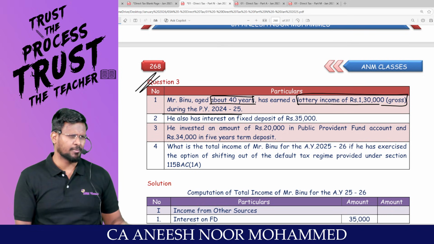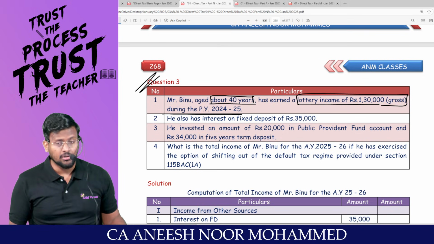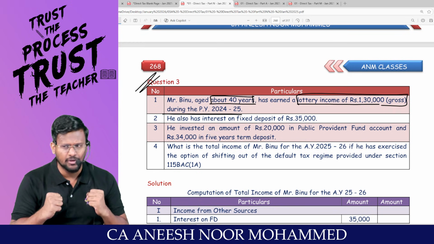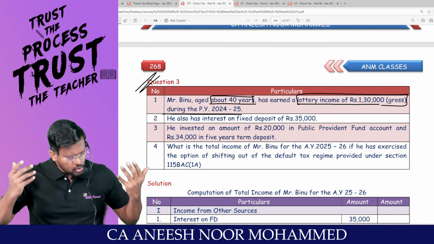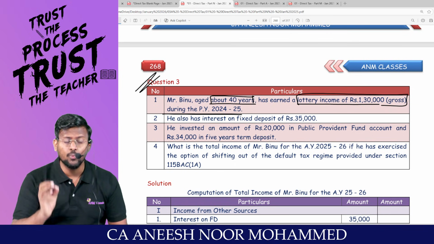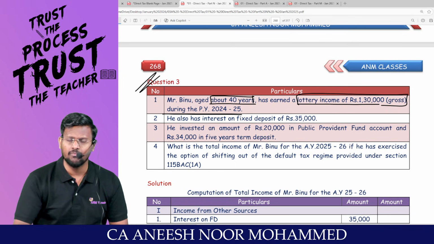You tell me, my dear lovable students, in order to win the lottery, whether luck is required or efforts are required. Just luck is required. So what the government is saying is that if you have lottery income, that lottery income will be taxed at gross. Lottery income will be taxed at gross.